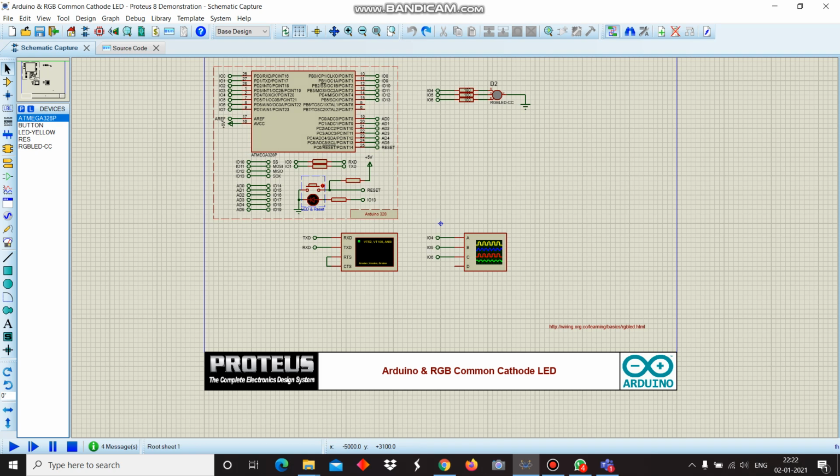Now, in the schematic capture section, we can have a look at the circuit diagram, which shows the Arduino ATmega328P, an LED, an RGB LED, and an oscilloscope. Now, let's go to the source code.